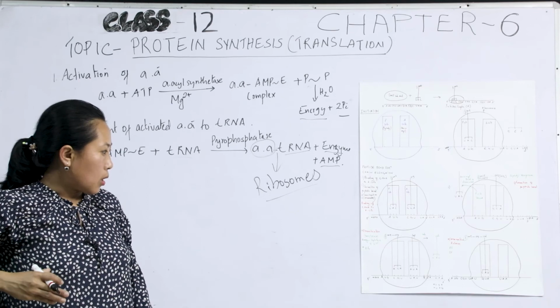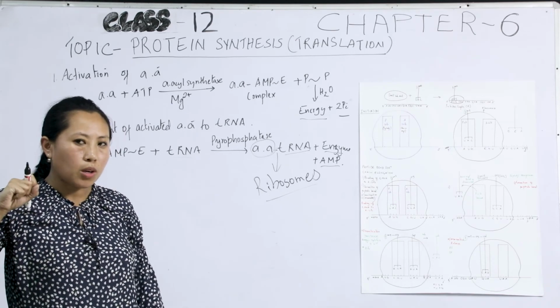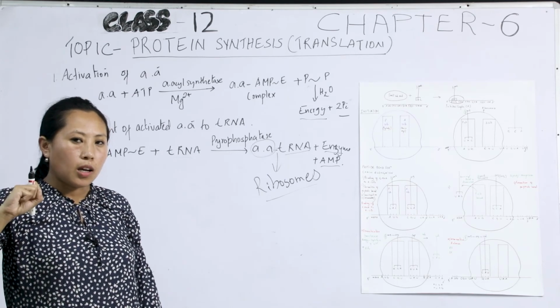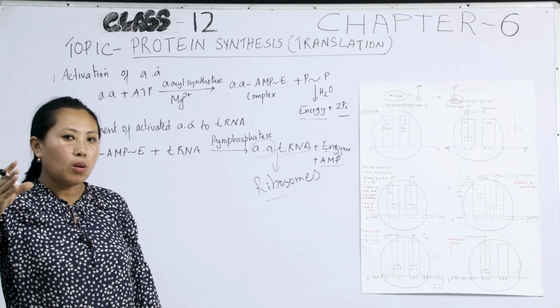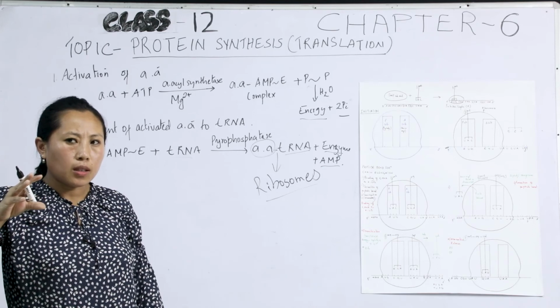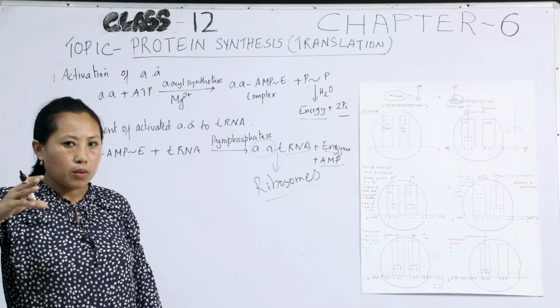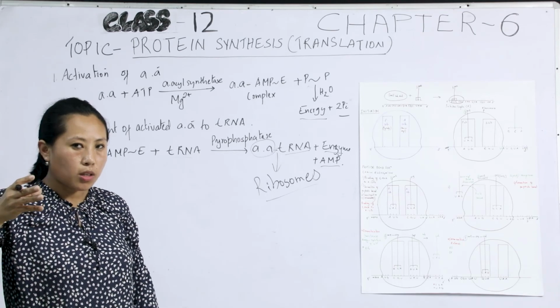When protein synthesis takes place on ribosomes attached to the endoplasmic reticulum, that is the rough ER, the proteins enter the lumen of the ER, and from the lumen of the ER they go to the Golgi apparatus. In the Golgi apparatus, they form vesicles containing hydrolytic enzymes, whereby they form lysosomes. So this is how protein synthesis takes place in prokaryotes and eukaryotes.